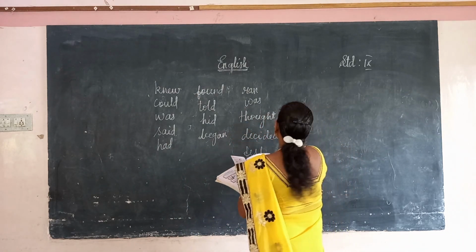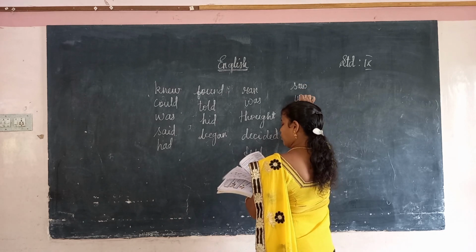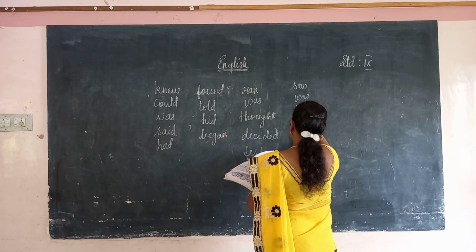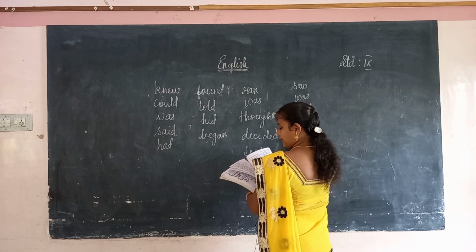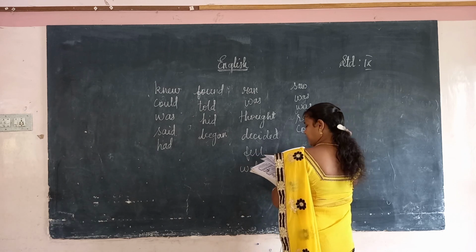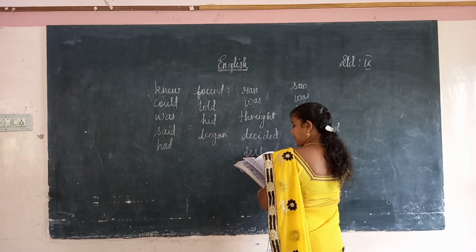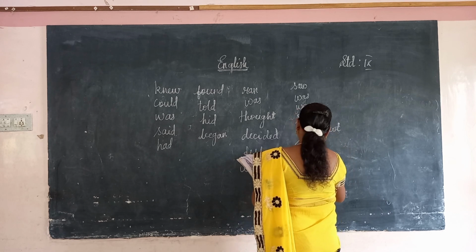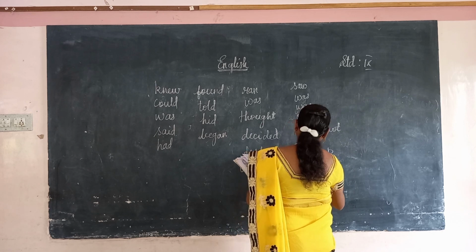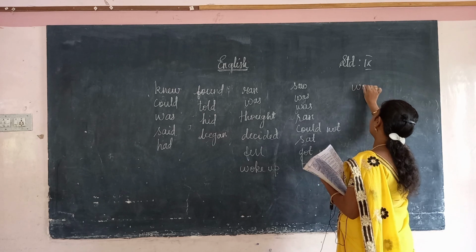Next, see, saw. Be, was. Run, ran. Okay. Cannot, could not. Next, sit, sat. Get up, got up. Turn, turned. Okay. The next one, win, won.